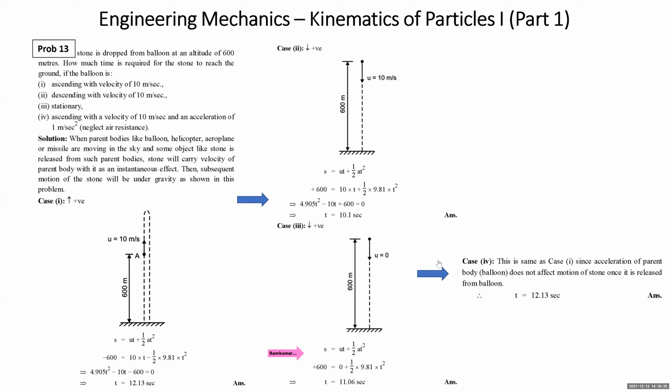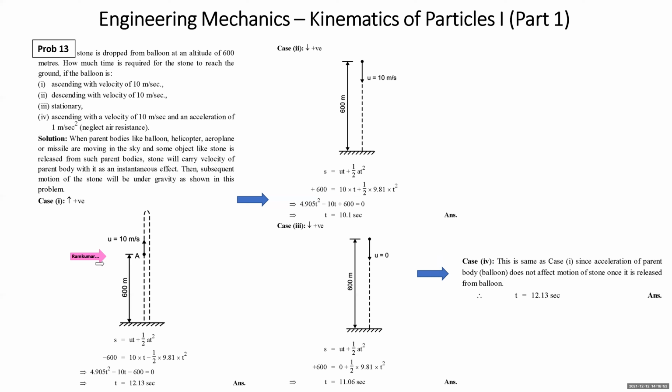Fourth case is the same as case 1. Why? In the fourth case, if you read it, the balloon was ascending with the velocity of 10 meter per second and some acceleration. What is the acceleration of the balloon? We have nothing to do with it. The acceleration of the balloon will not be carried forward or affect the motion of the stone once it is detached from the balloon. So first case and fourth case are the same.